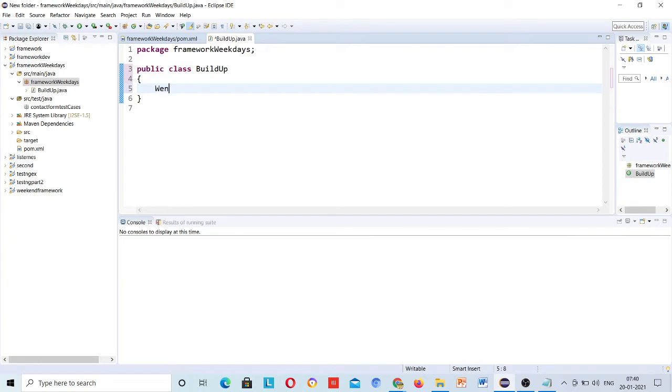So WebDriver, public void, web build, suppose, initialize.